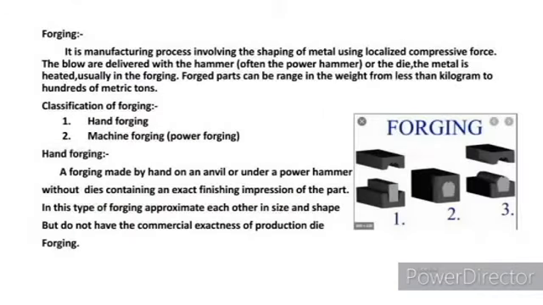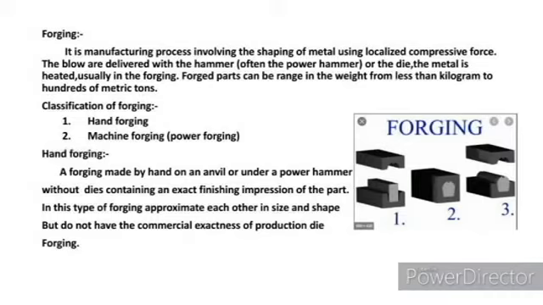Forging is the process of shaping metal using a localized compressive force, by blowing a hammer or using a die on the metal. The metal is heated and placed in between a die, which is shown in a diagram. In this, first, the metal is heated.